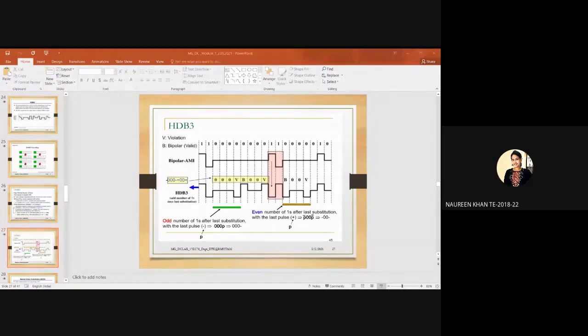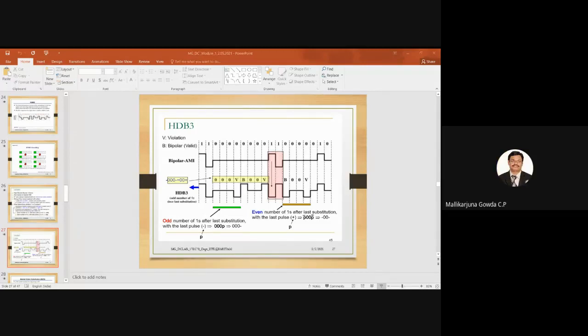But how did you take the first one to be 000V? That has a positive number of ones, no? If you think in this way, here I have 2 ones, right? You feel that needs to be taken as B00V, right? Yes, sir.